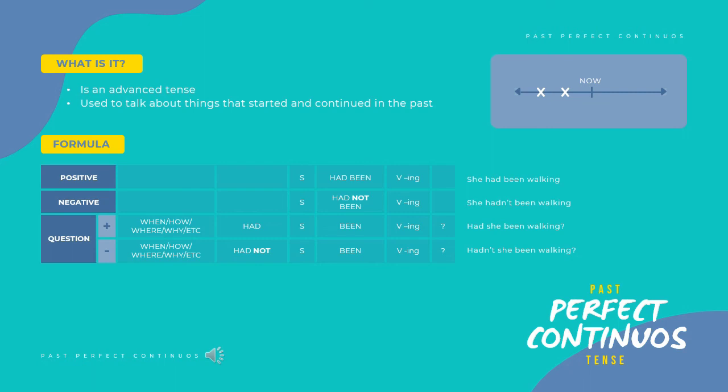The example, "She hadn't been walking." For the question, it is when or how or where or why plus had for the positive and had not for the negative, plus subject plus been plus verb ing plus question mark. The example for the positive question, "Had she been walking?" For the negative question, "Hadn't she been walking?"